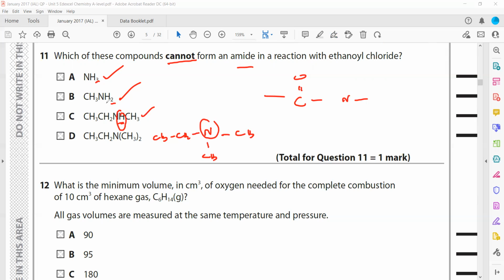So this is a normal amine, this is a primary amine, this one is secondary. But a tertiary amine cannot form amides. Why? Because the hydrogen is not there, which can be replaced by the C double bonded with O group. So D cannot form an amide.